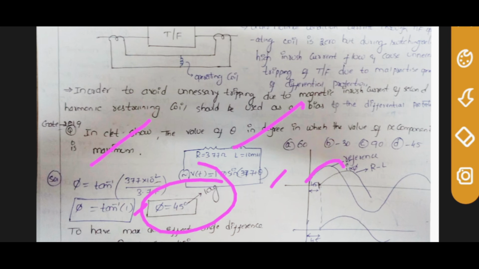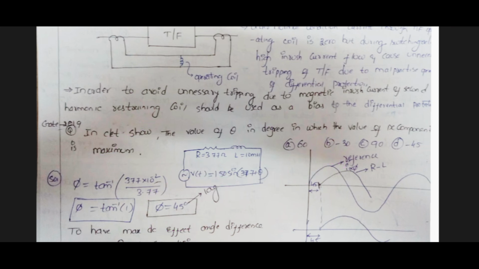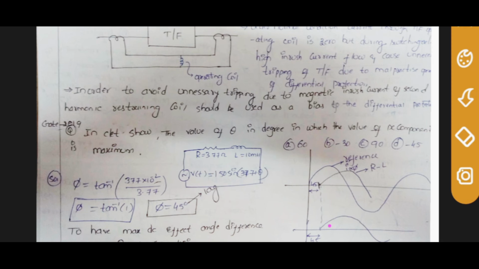Up to now clear. What I told you is that the current should start at the zero voltage point; then the transient is maximum. The current starts flowing when the switch is closed. When the switch is closed at the zero voltage crossing, the switching transient is maximum.